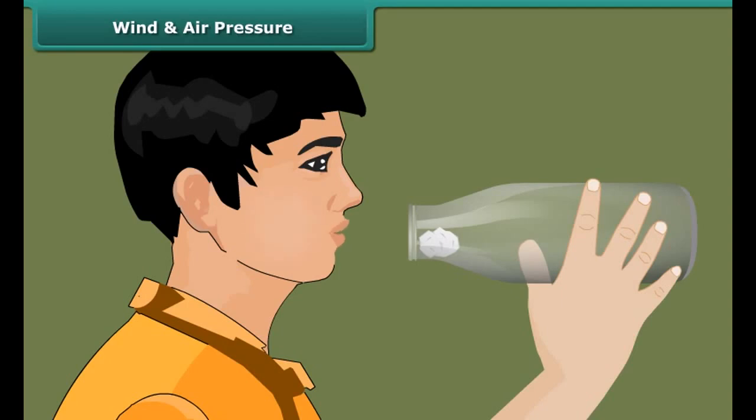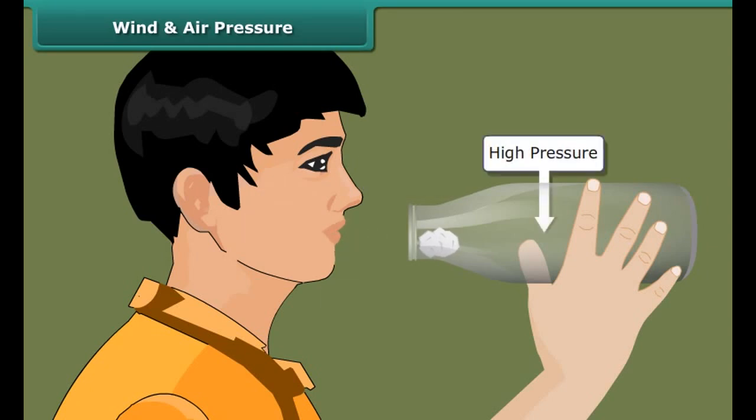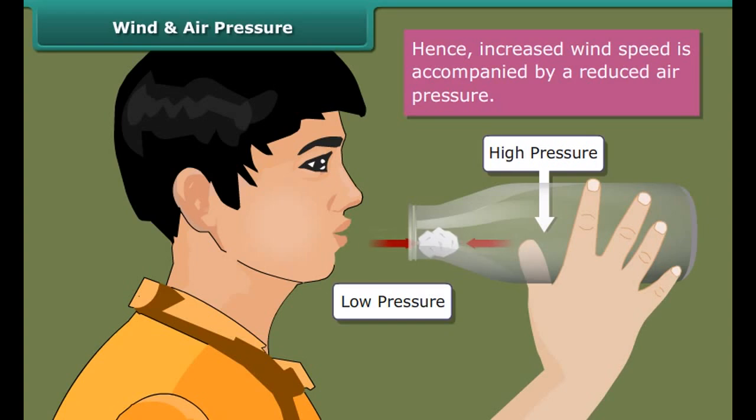Observe carefully. The paper ball is not moving inside the bottle. Do you know why? Actually, when we blow into the mouth of the bottle, the air near the mouth has higher speed. This decreases the pressure there. The air pressure inside the bottle is higher than near the bottle. When we blow the ball inside the bottle, the air inside the bottle pushes the ball out. So children, we concluded that increased wind speed is accompanied by reduced air pressure.